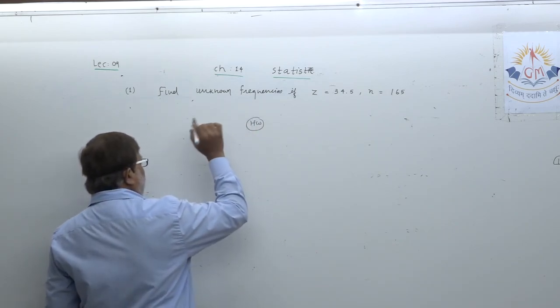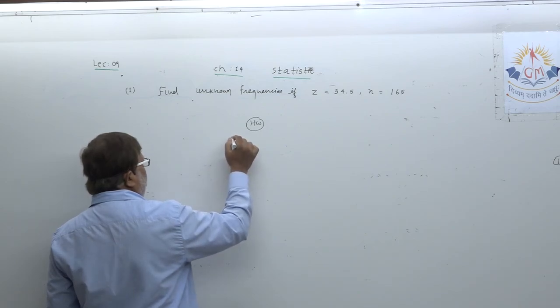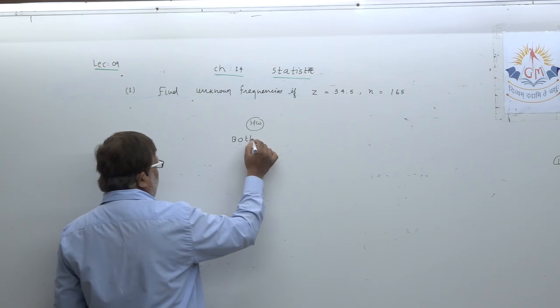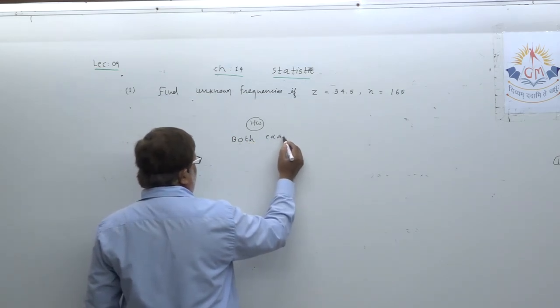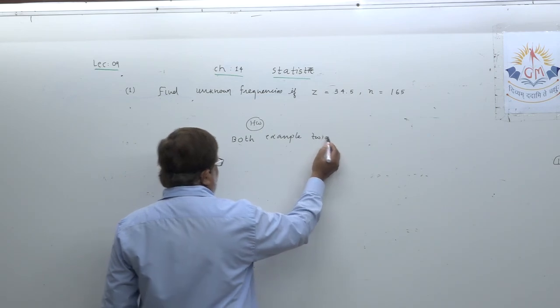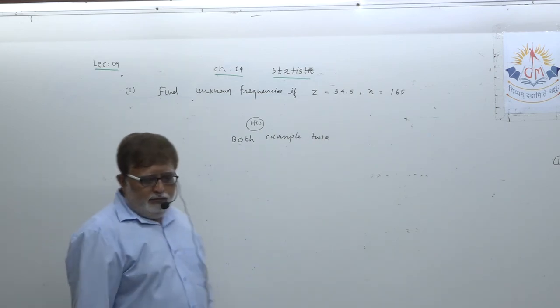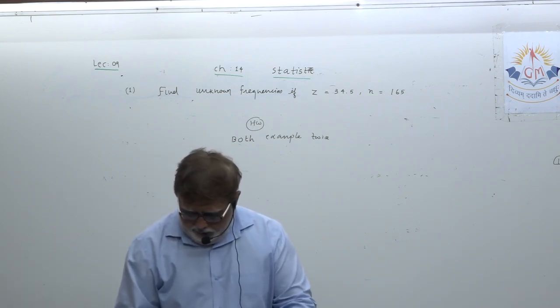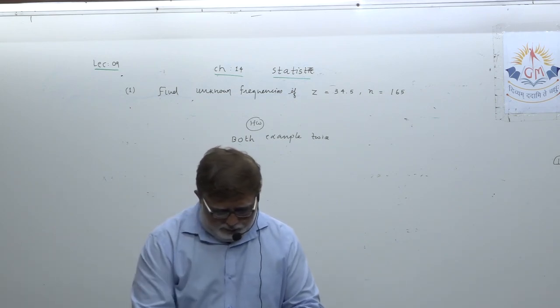First, two examples which we have solved here. Both the examples which we have done here are to be done twice by you.